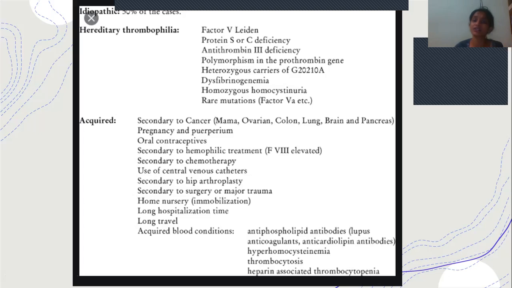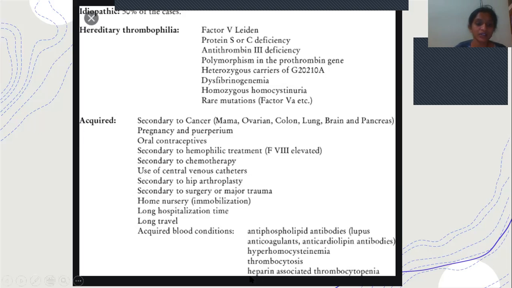In those conditions, they are at risk of getting deep vein thrombosis, because there will not be proper or free circulation. As there is no proper movement of blood, it leads to formation of small clots. And with long hospitalization time, in order to prevent that, they will be placed on an alpha bed, which has continuously flowing movement, or DVT stockings are also used, in order to prevent DVT.